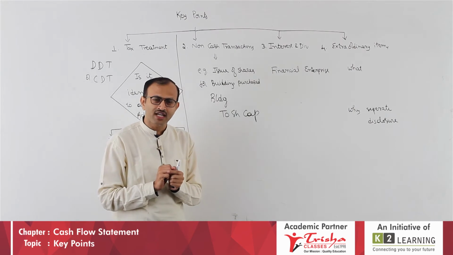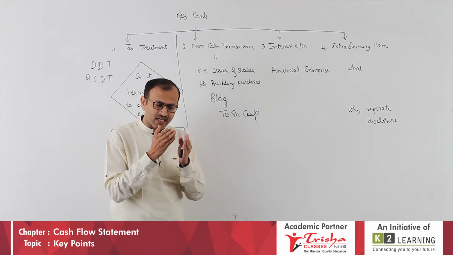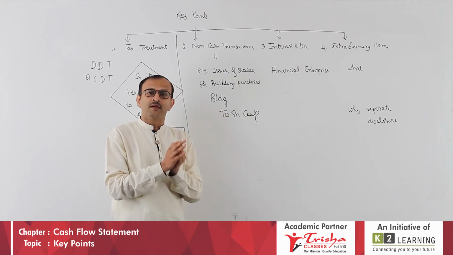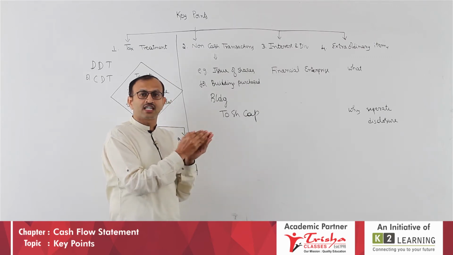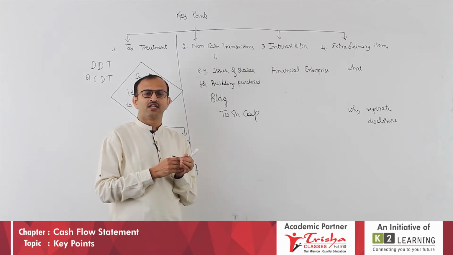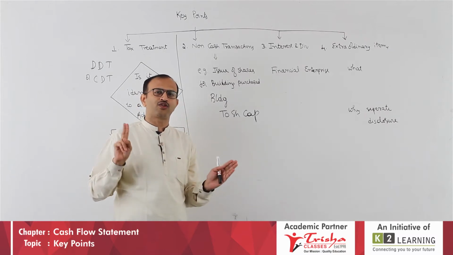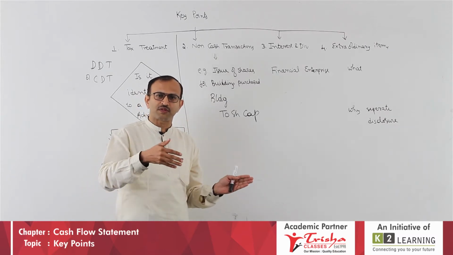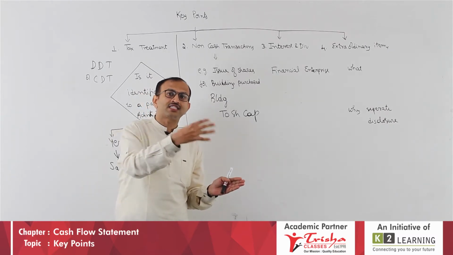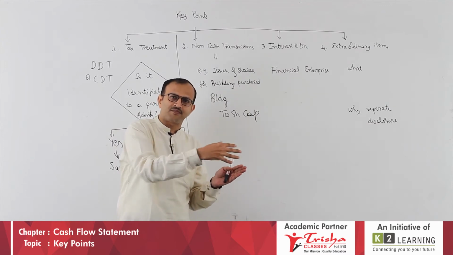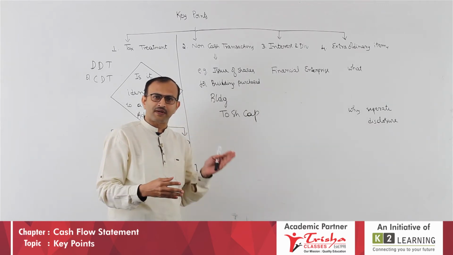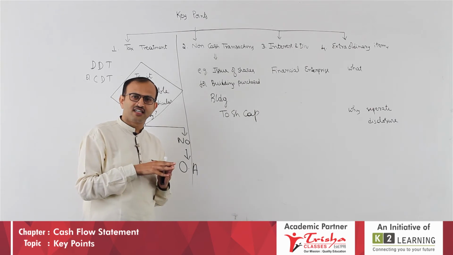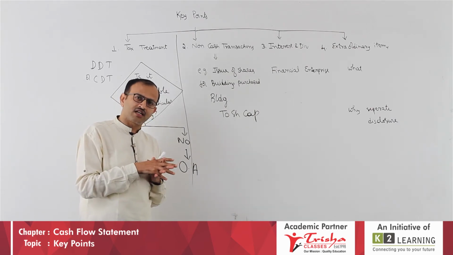If you want to know why: definitely it is not to be taken for operating, investing, or financing, but it is a major transaction. It is a matter of disclosure. There are 2 things in accounting, especially in the later part. One is an adjusting event, where you have to adjust, add, or less something. Example, tax paid, something we deducted. It is an adjusting event.